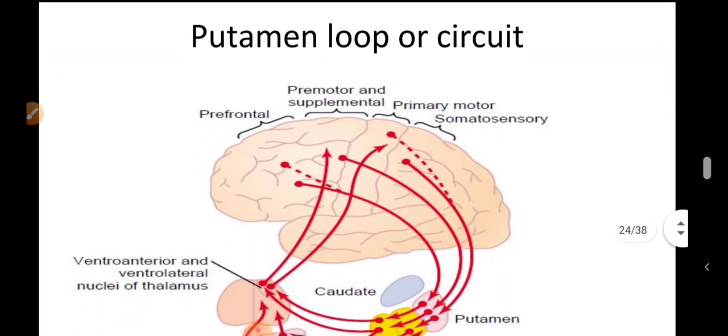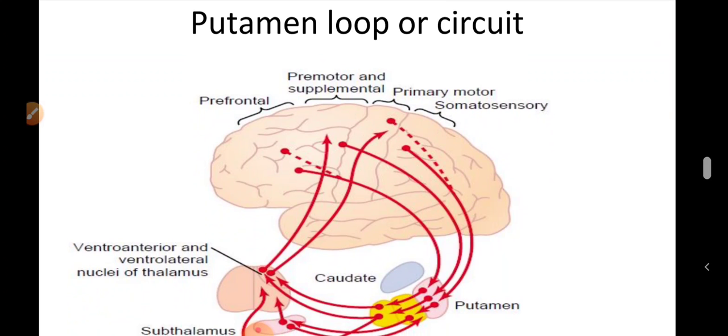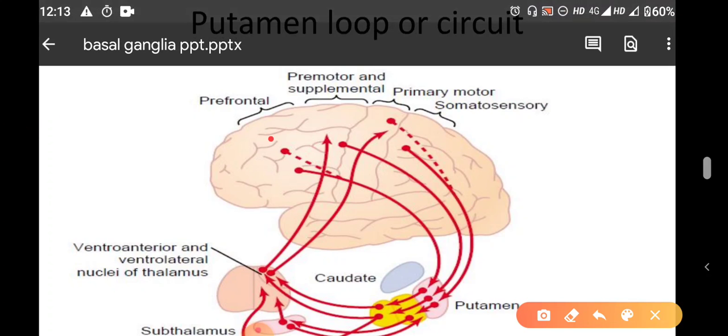Now, the putamen loop. In the putamen loop you can see this is the motor control. It is mainly helpful for the motor control of body movements. From premotor area, prefrontal area, and somatosensory area, the fibers will go to the putamen.